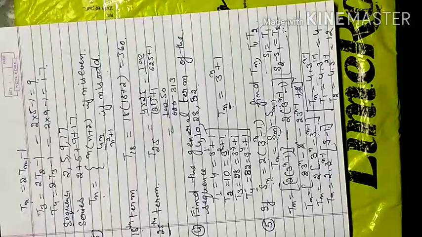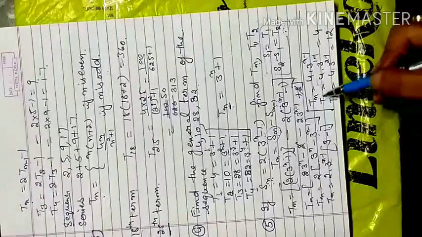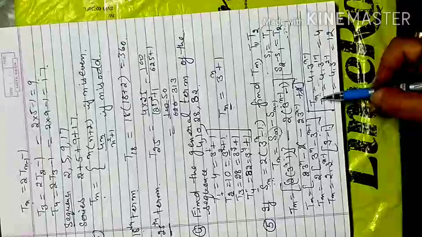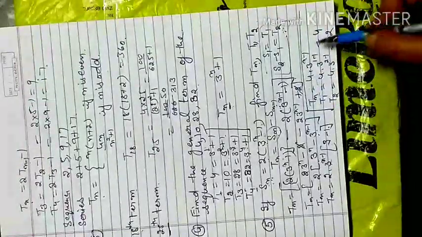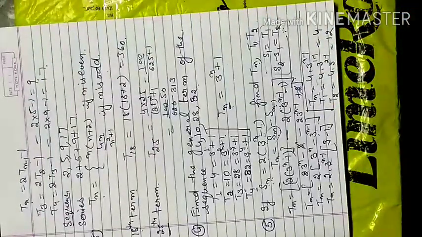Similarly, if you have to find any term like the 20th term, just directly replace n with 20. So that particular formula is generated for the particular series.